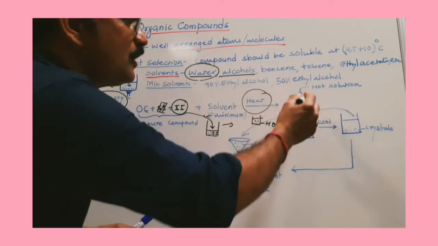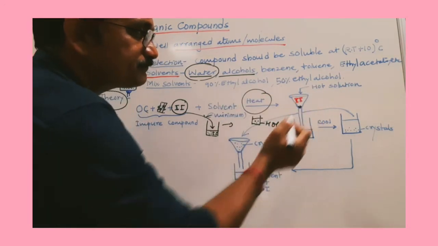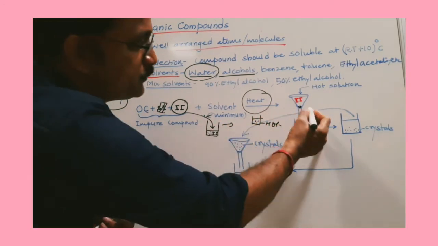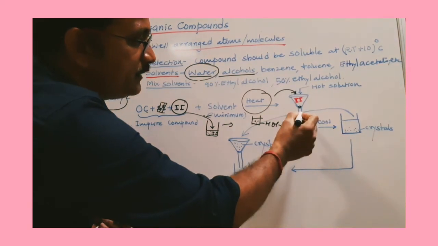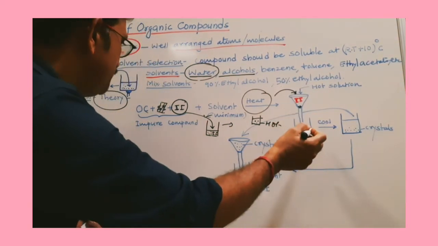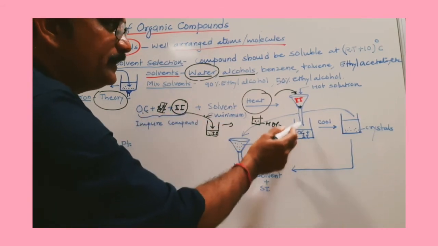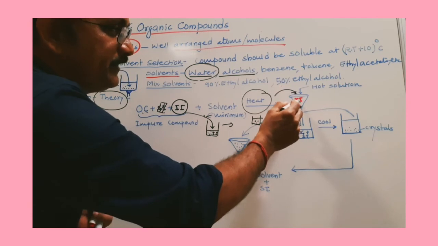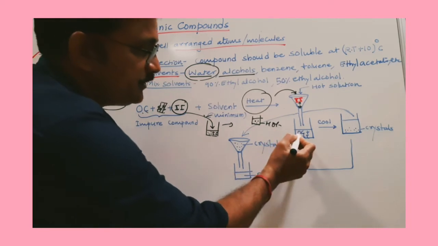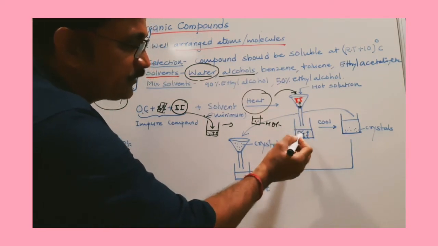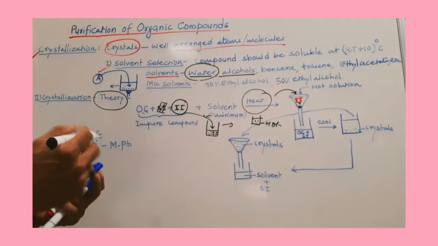You just pour this hot solution, or filter this hot solution, by using a cotton plug. So if you use your cotton plug and add this hot solution, what will happen? The solution will come out here, having what? Organic compound and soluble impurity, but the insoluble impurity will remain there. So this is the insoluble impurity which you have removed. Now in this solution, you have this solvent having what? Organic compound and soluble impurity at high temperature.